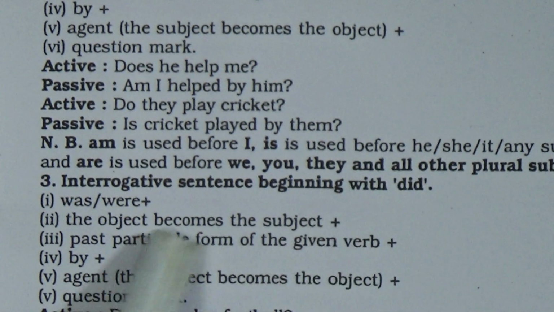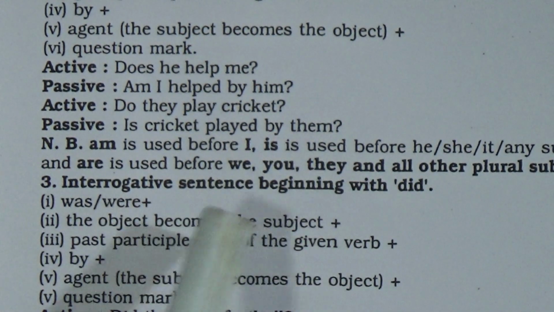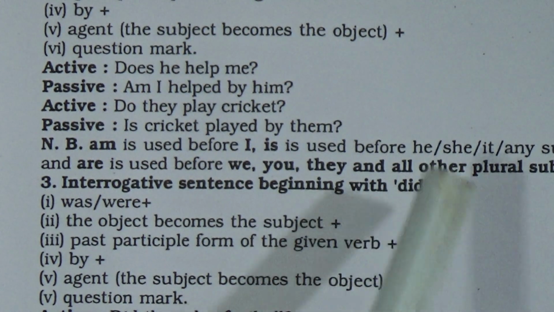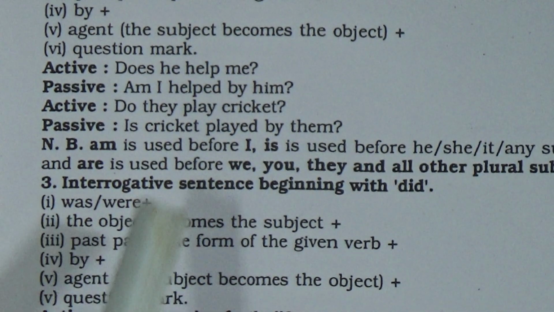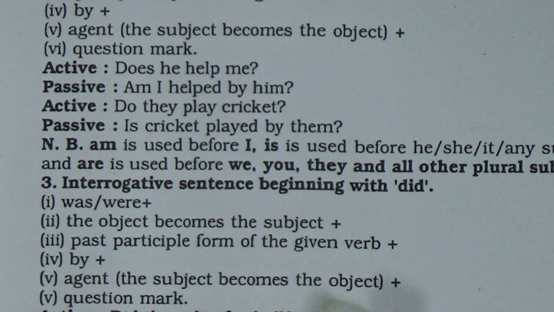Look here, dear students: am is used before I, is is used before he, she, it, and any subject of third person singular number, and are is used before we, you, they and all other plural subjects.